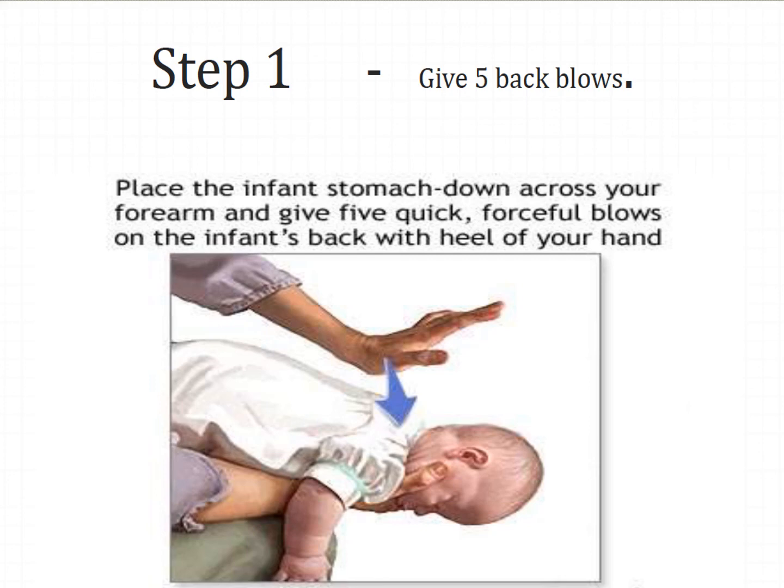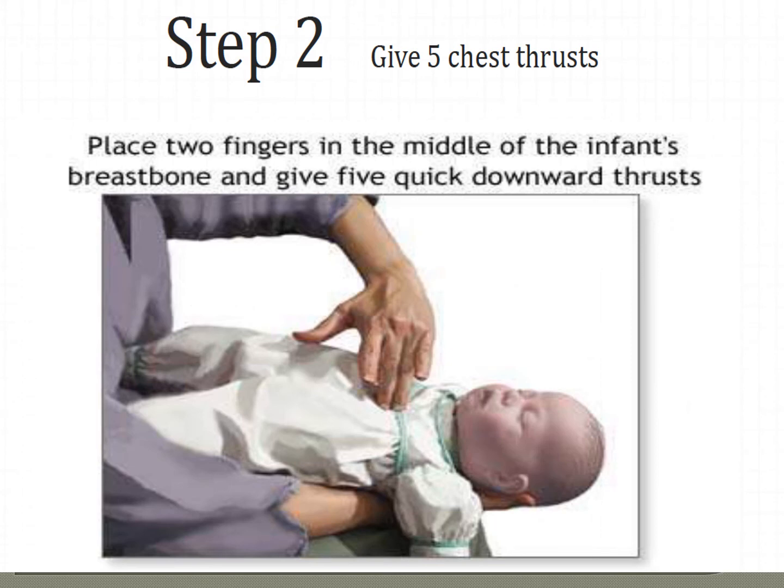You place the infant's stomach down across your forearm and give 5 quick forceful blows on the infant's back with the heel of your hand. Or you can place two fingers in the middle of the infant's breastbone and give 5 quick downward thrusts. Basically, the principle here is you create some kind of vibration to loosen the object, or you can give chest thrusts to increase the thoracic pressure, so that the air which is gushing out can push the foreign object out.